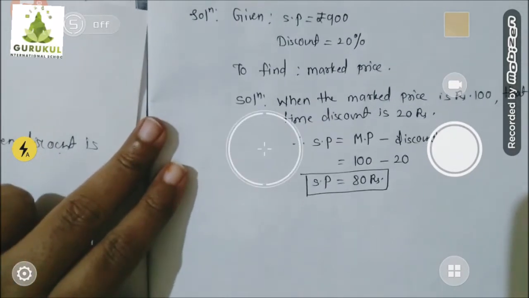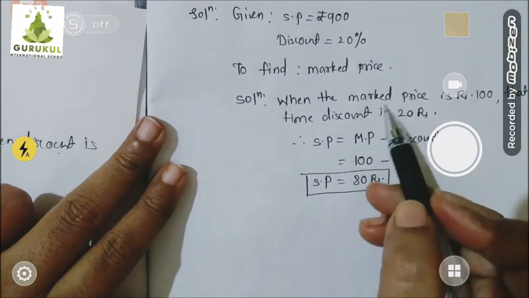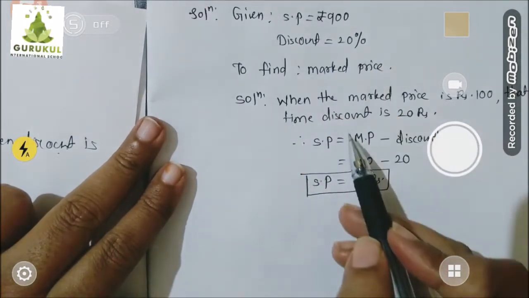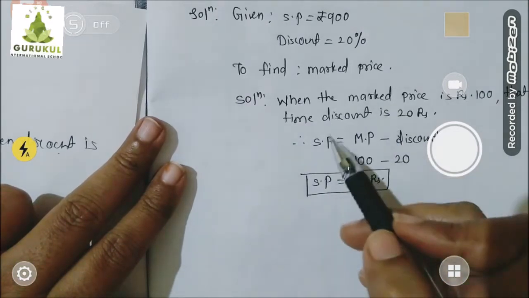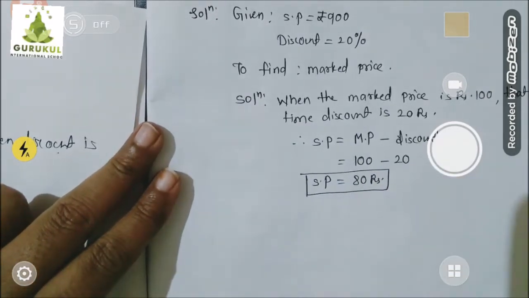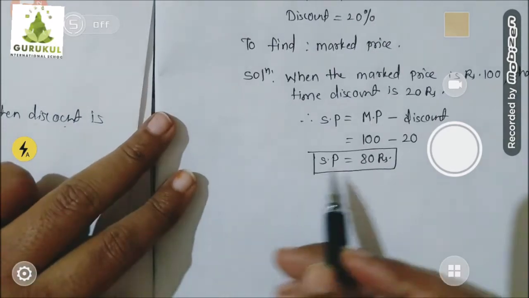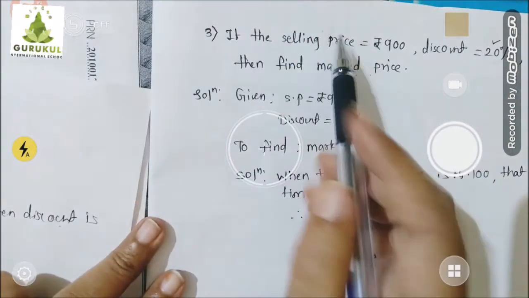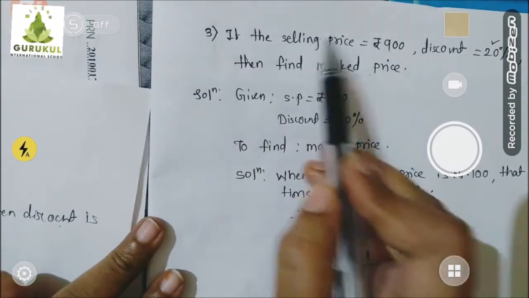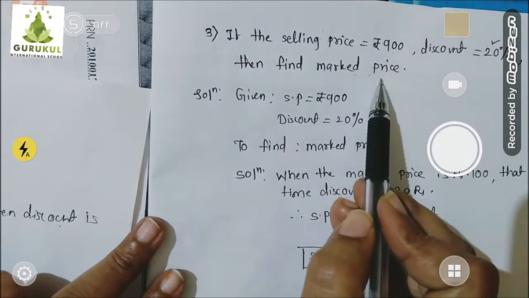But is this the original thing? I just wrote down the meaning of 20% discount. This is the explanation of that. But I'm going to use this explanation for finding out my unknown part. Is this the original mark price? No. Original selling price? No. Original selling price is 900. When selling price is 900, what would be the mark price? We don't know.